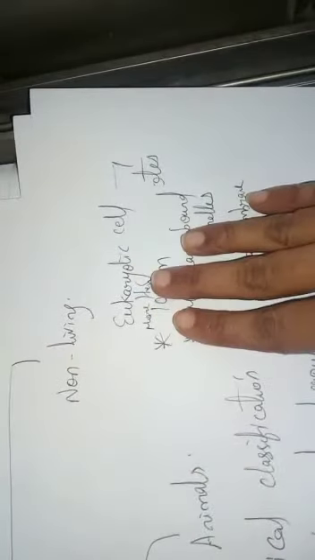Third, they have a nuclear membrane. They have a proper nuclear membrane. So that is the difference between prokaryotic cell and eukaryotic cell. Eukaryotic organisms or eukaryotes can be unicellular or they can be multicellular. Okay children, this is just to remind you what are prokaryotes and eukaryotes.